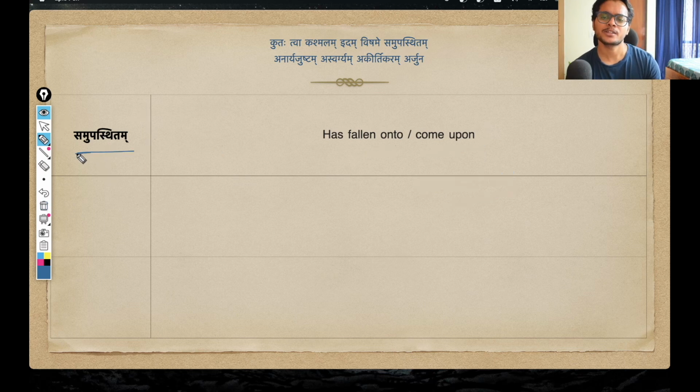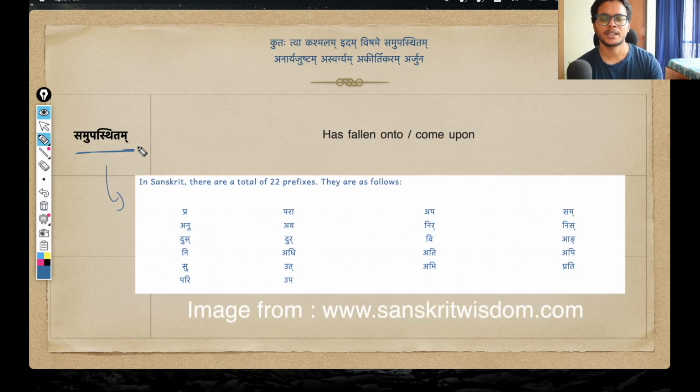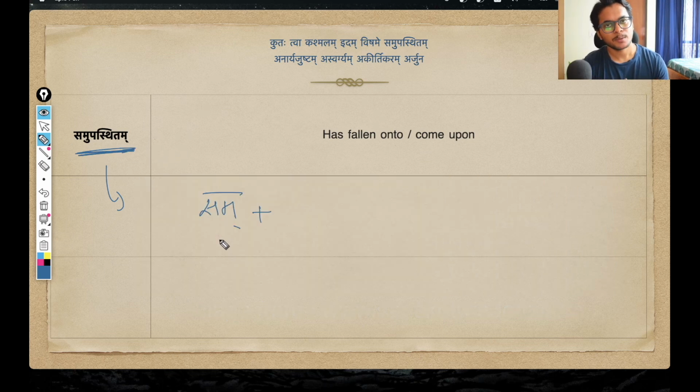To understand this verb-based adjective, if you are by now familiar with all the 22 prefixes that we have, you can immediately recognize the sam prefix in this word. Then if you read further, sam upasthitam, up is again a very common prefix. So we have two prefixes attached here, sam plus up, and then comes our dhatu. The dhatu is stha dhatu. We have seen this dhatu, right?